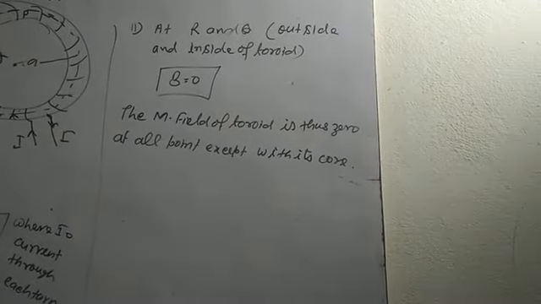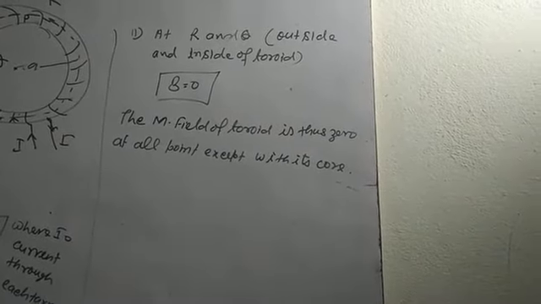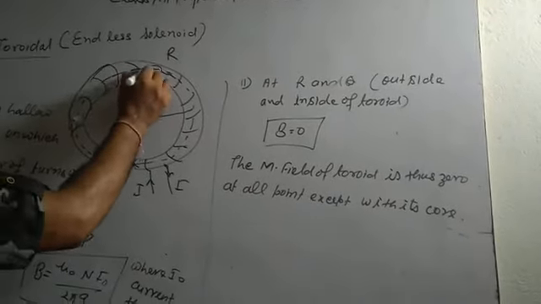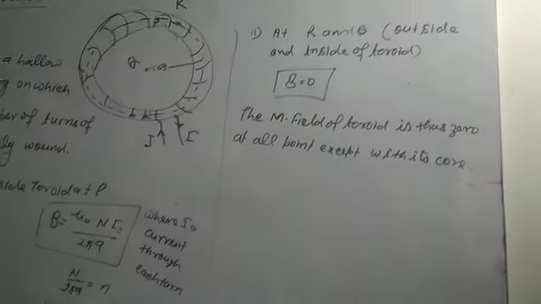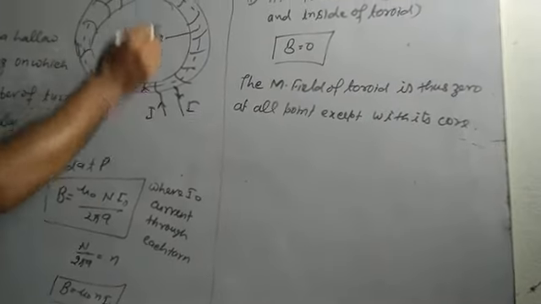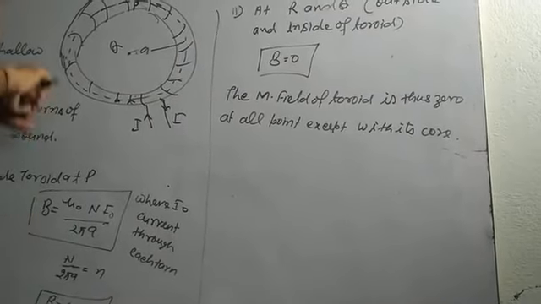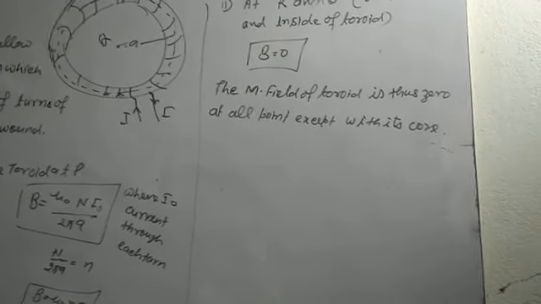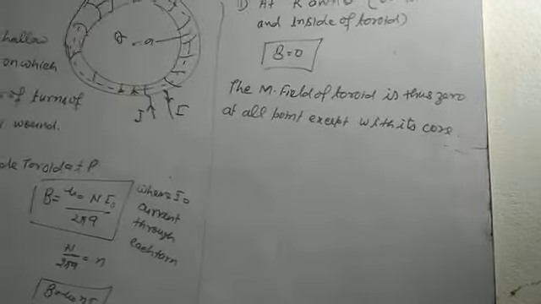Thus, I finished this article: magnetic field of a toroid. This point P lies at the core, where the magnetic field is B equals mu naught n I naught. This is an endless solenoid. When we fold a solenoid into circular form, that structure is known as a toroid.